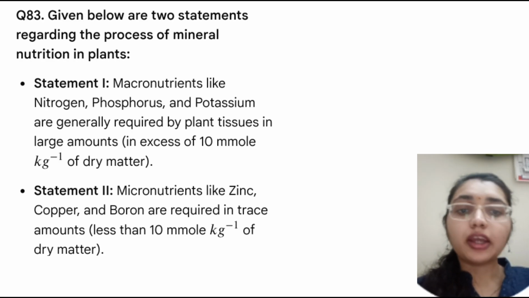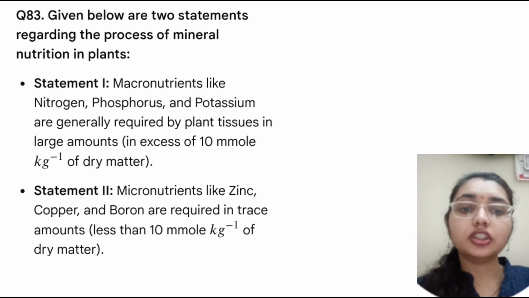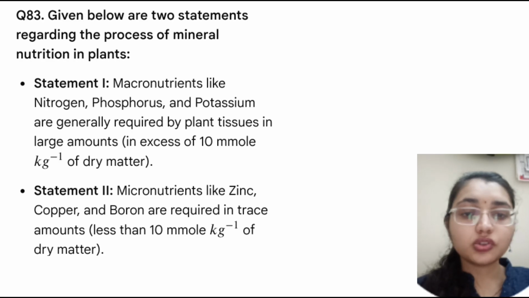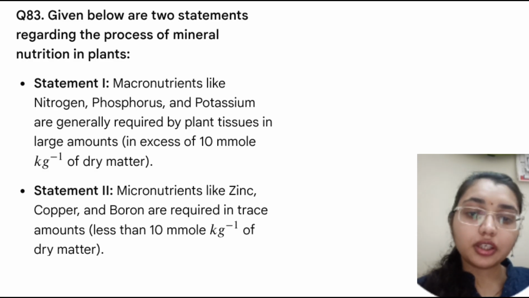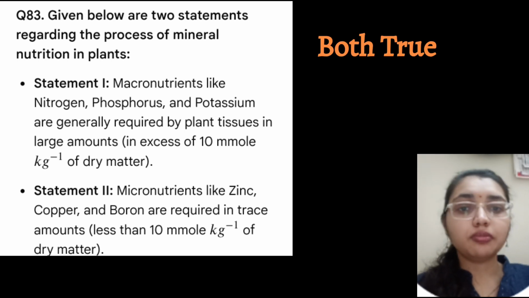True. So this is a true statement. Statement 2: micronutrients like zinc, copper, boron are required in trace amounts, that is less than 10 mmol per kg of dry matter. Yes, both statements are correct here.